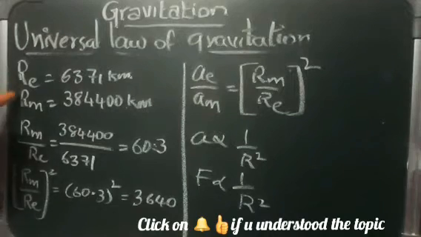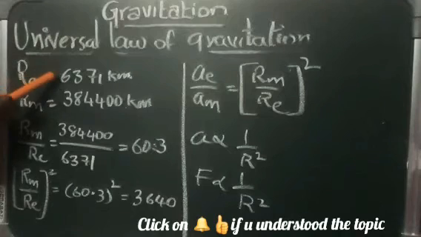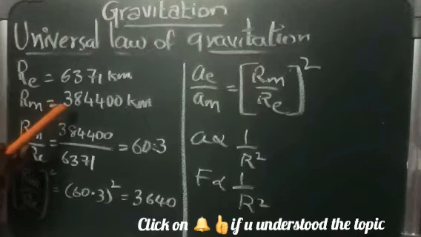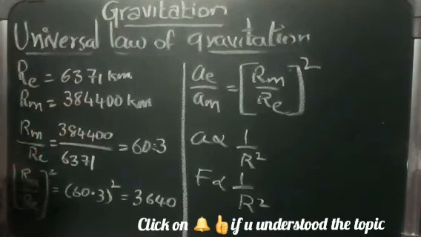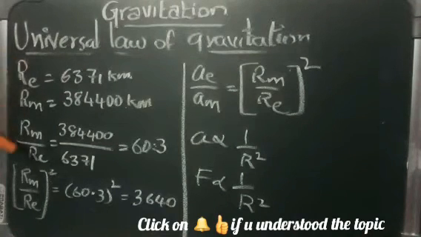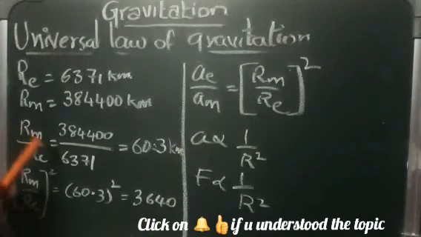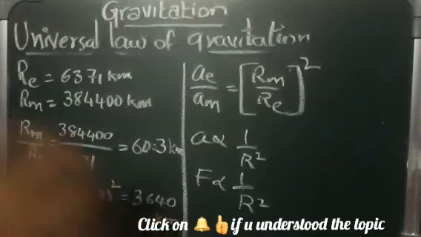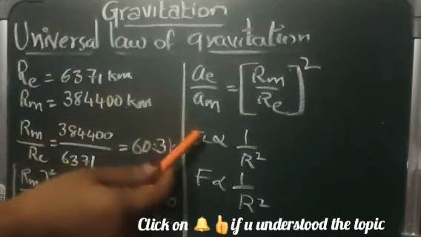So here we can see that the radius of the earth, Re, is equal to 6371 kilometers, and the distance from the moon to the center of the earth, Rm, is 384,400 kilometers. When we divide Rm by Re, we get the value of 60.3. If you take the square root of this, you will get 3640.